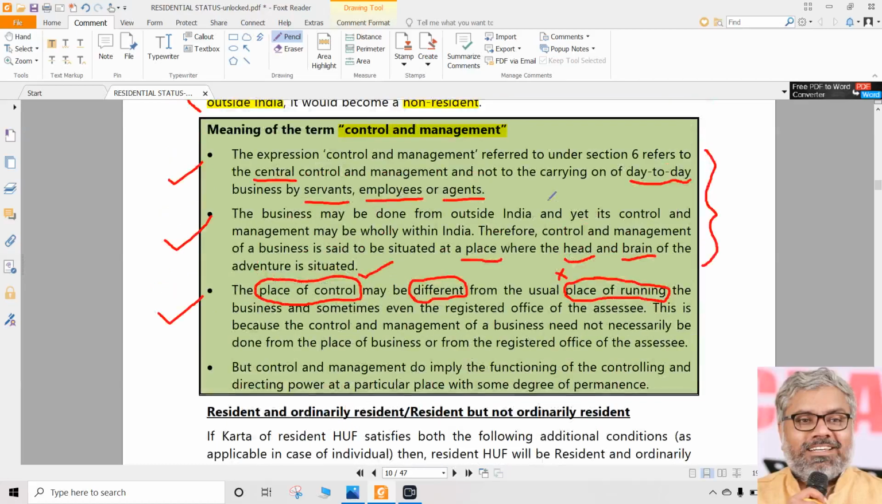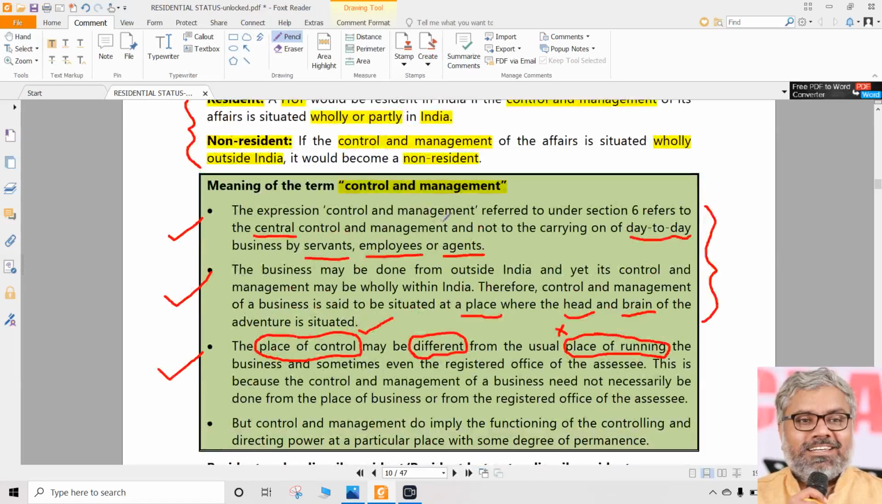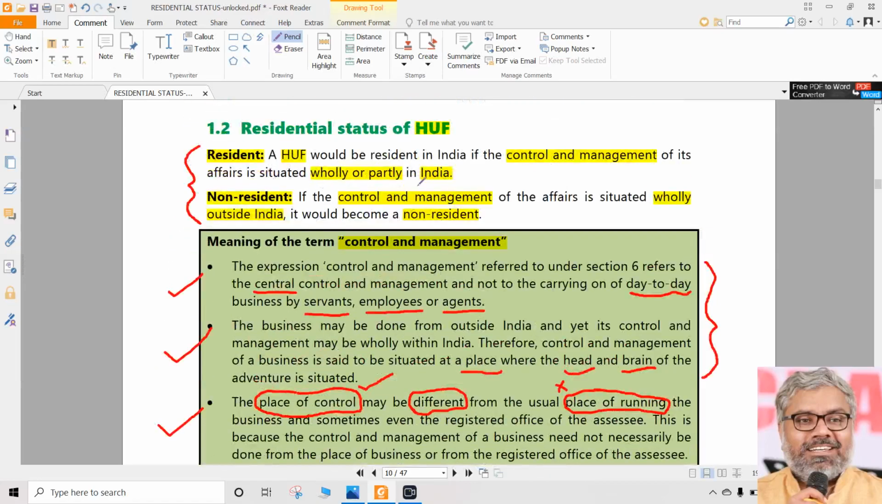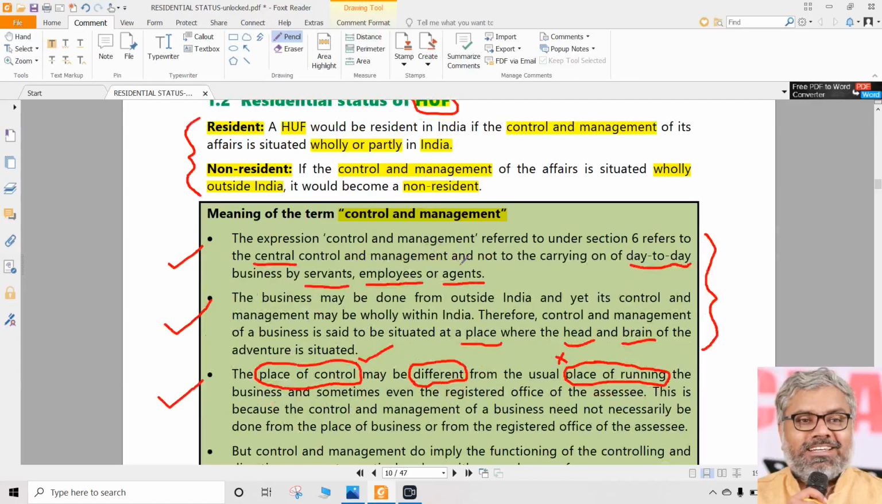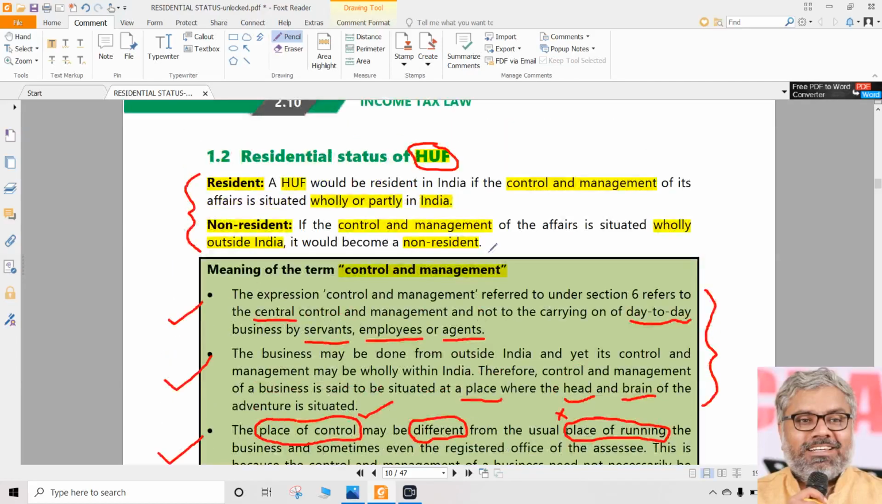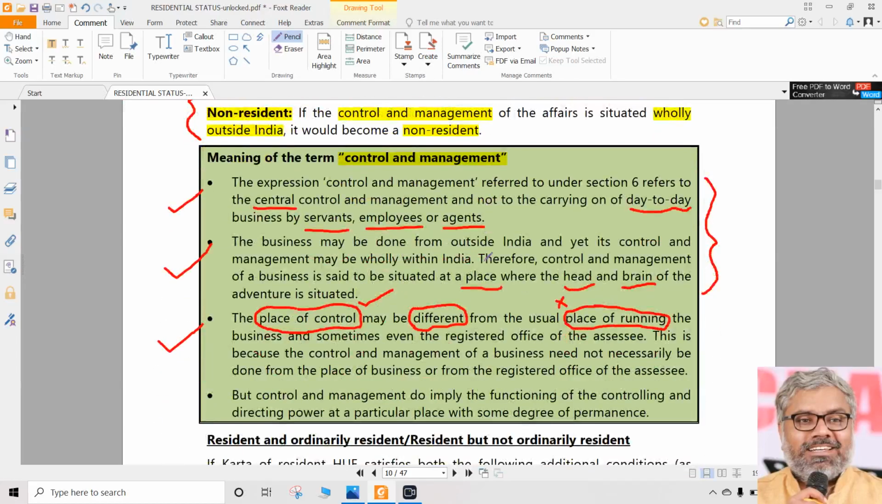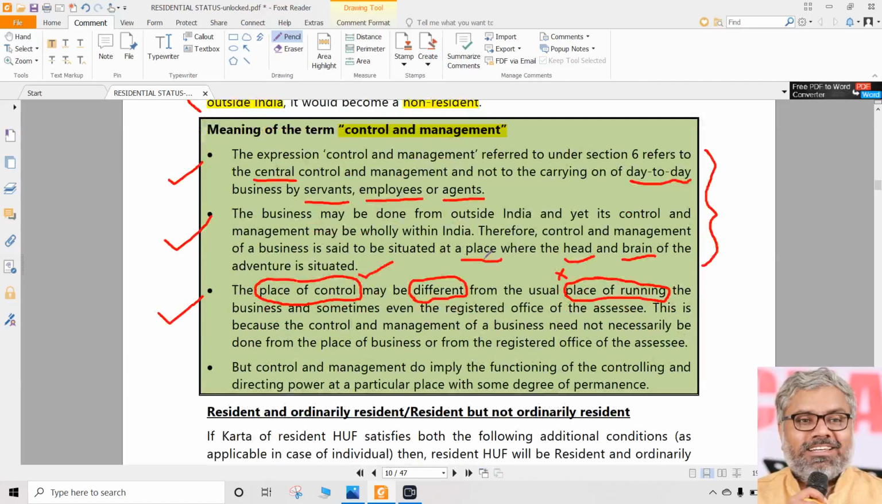This is all because of the provision in the income tax law related to the determination of residential status of HUF. So if the determination of residential status of HUF has to be done, then only we'll apply all these points. Otherwise, we don't care about control and management, wholly in India, partly in India, wholly outside India. All these things will not matter.